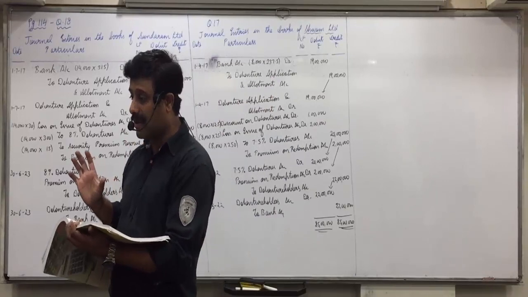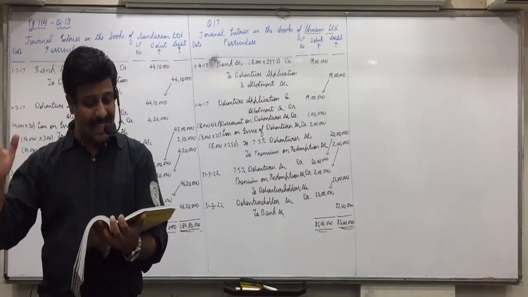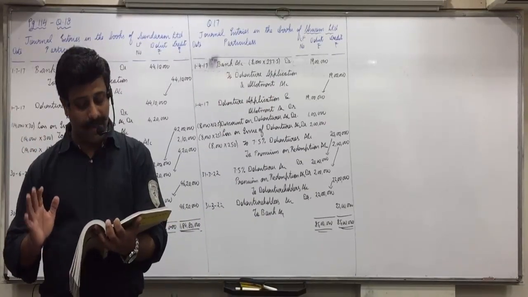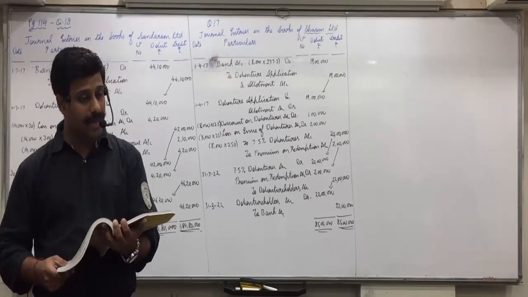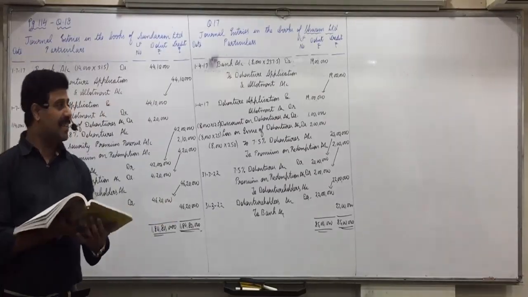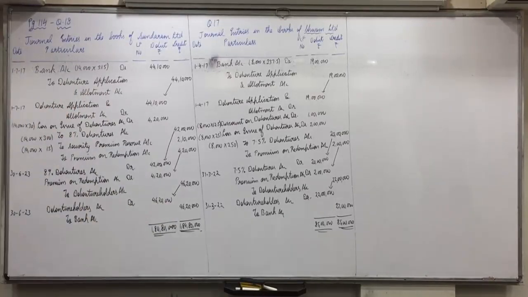Did you understand this, everyone? Pass the necessary journal entries in the books of the company for issue and redemption. It means all 4 entries are to be passed. Start doing it in 5 to 7 minutes, not more than that. It's in your interest to do it fast because I have 2 more questions to do. One more I'll be doing on the board and one you'll be doing on your own.